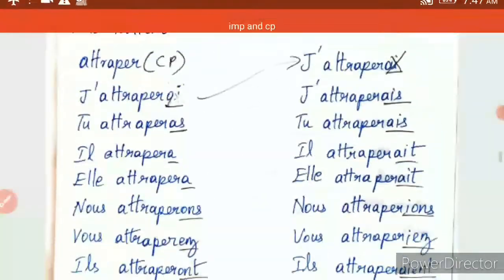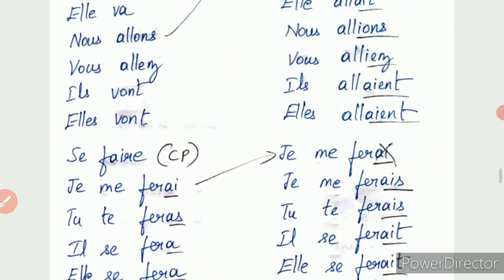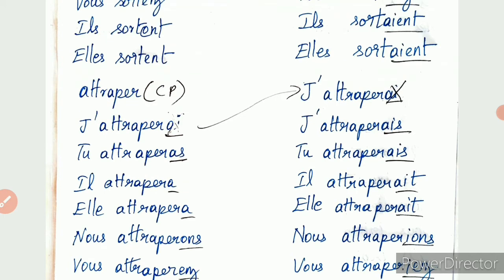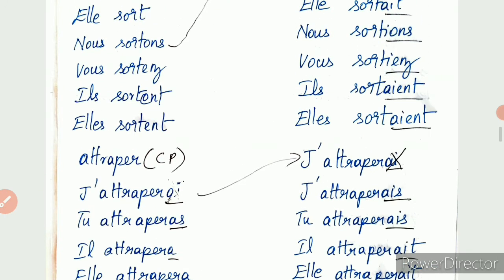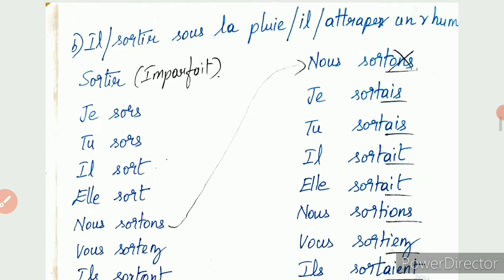So the meaning is, if he goes out in the rain, he would catch a cold.